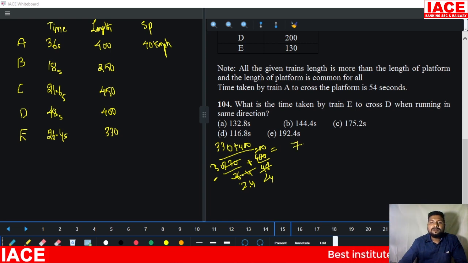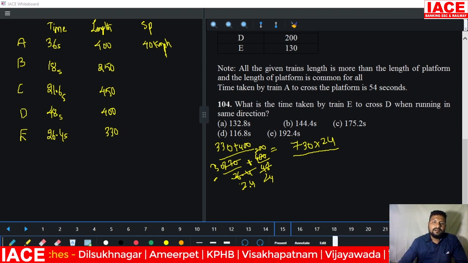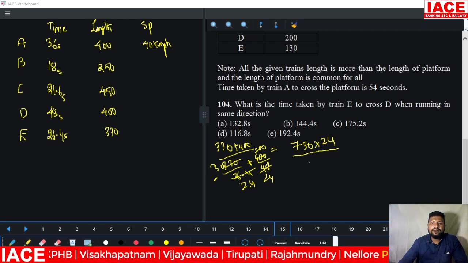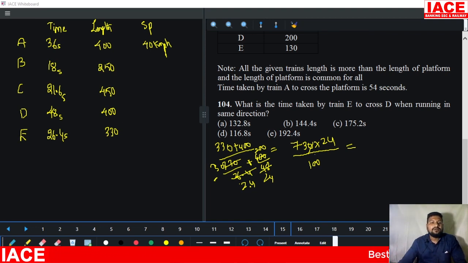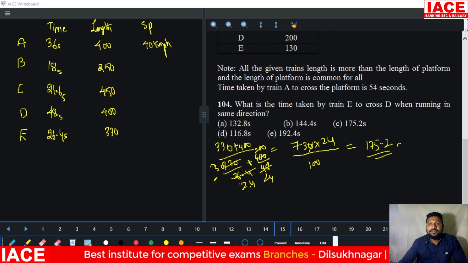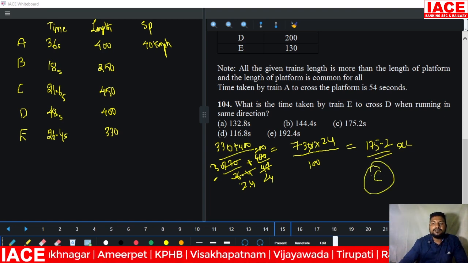330 plus 400, it is 730, and numerator is coming by 24 by, look at the decimal, it is coming here, it is 300 minus 200. 300 minus 200 is 100. So 0 will be cancelled. 73 into 24 by 100, we will apply it. We will get what is the answer here? 175.2. How many seconds? 175.2 seconds we will get. Then option C is correct here.